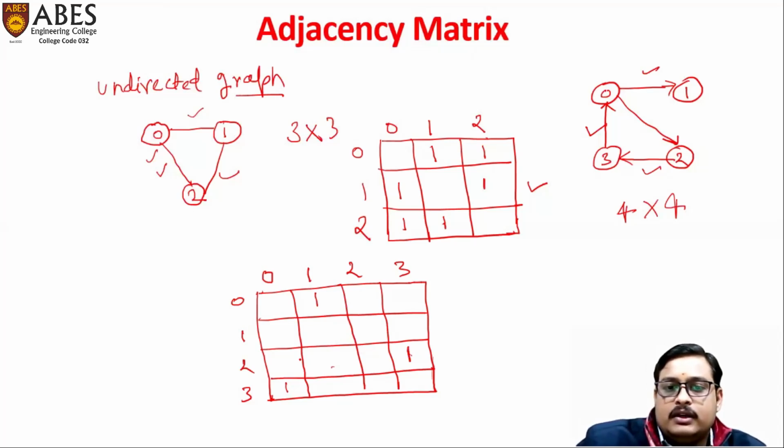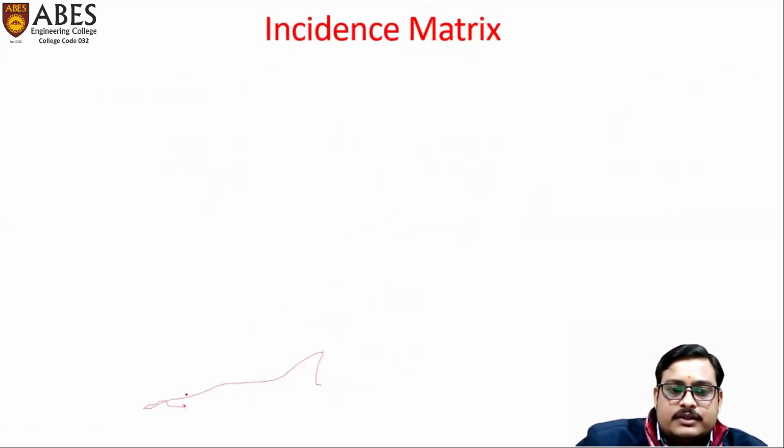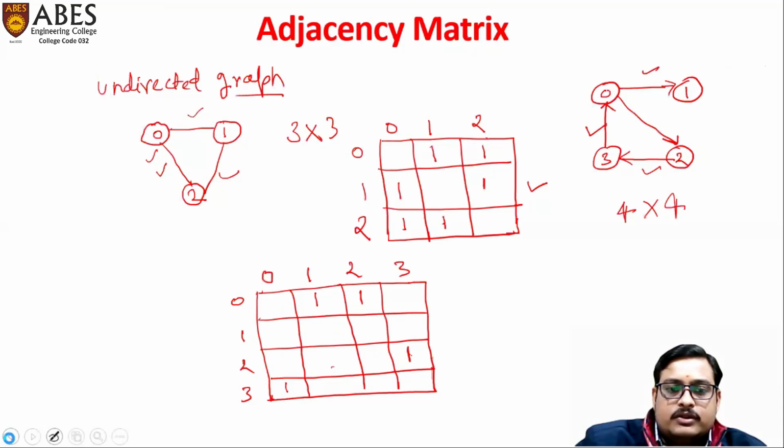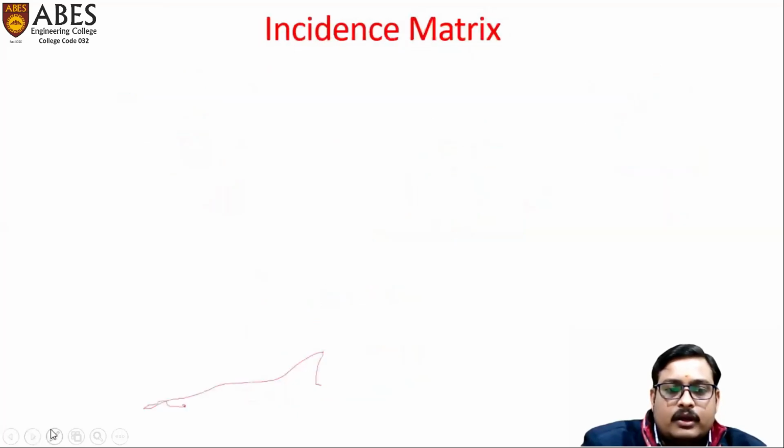Is there any other vertex that is left? No. So you can see here we have only four 1s, because we have only 4 edges. So like this, we can use an adjacency matrix for any graph.